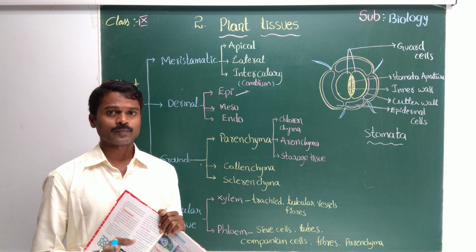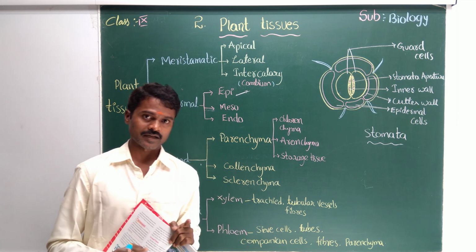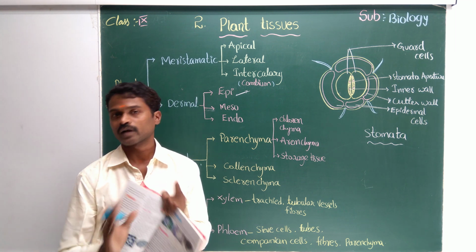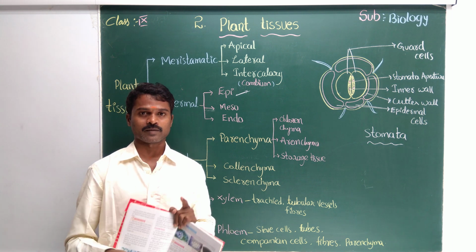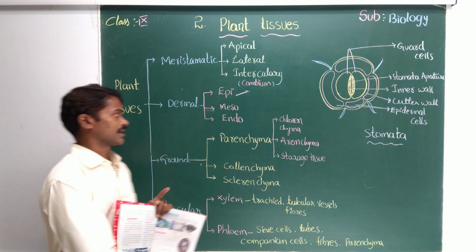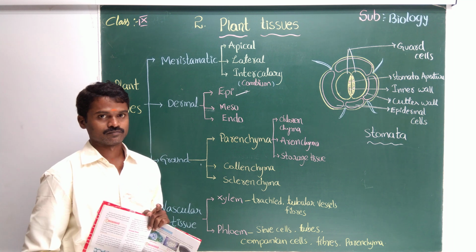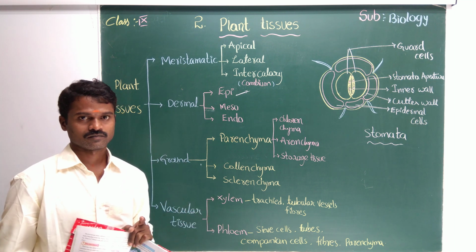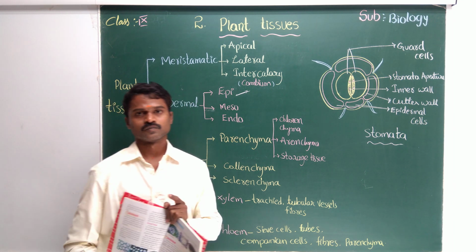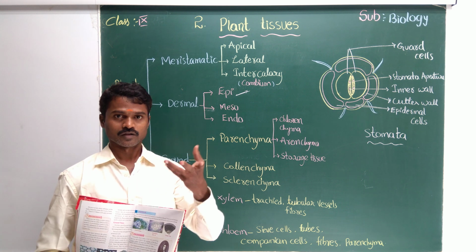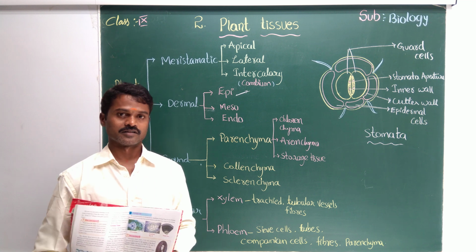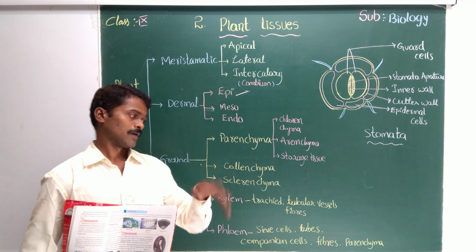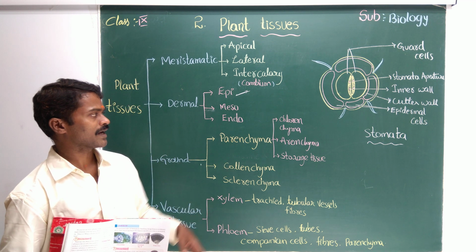When you learn any topic, first observe the diagram. If there is no diagram, frame the diagram yourself. It's called a mind map, memory map. Right? Here also we have a memory map. Just a chart. You can draw the diagram also. If you think differently, then you may get a different result. Right? Okay, now come to parenchyma.